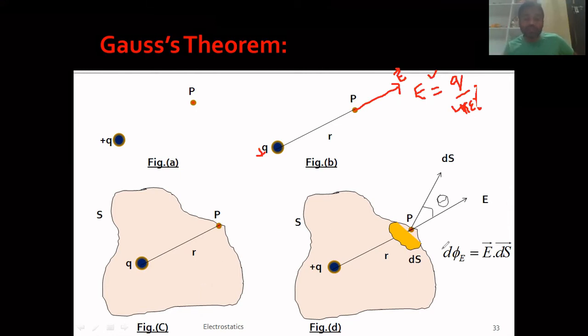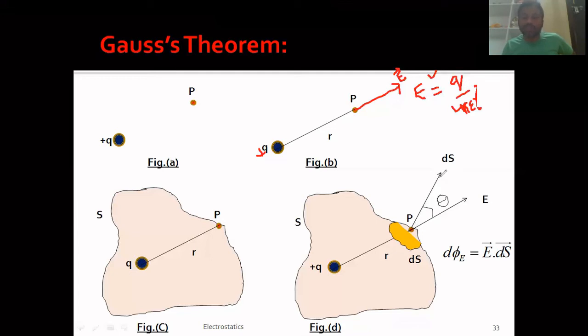I have chosen the smallest area element ds at point P. At point P, the electric field intensity due to plus Q is directed outwards, and the direction of the area element will be perpendicular to the surface. As I explained in previous slides, the area vector is perpendicular to the area itself.